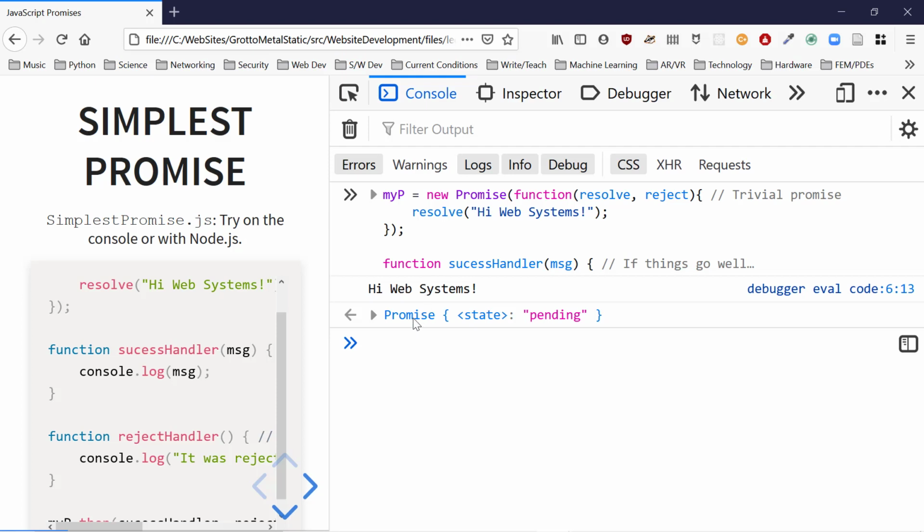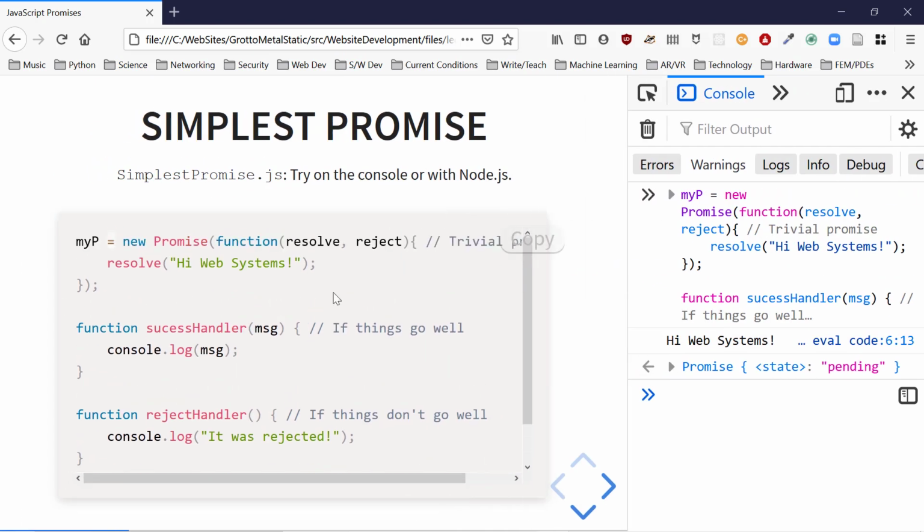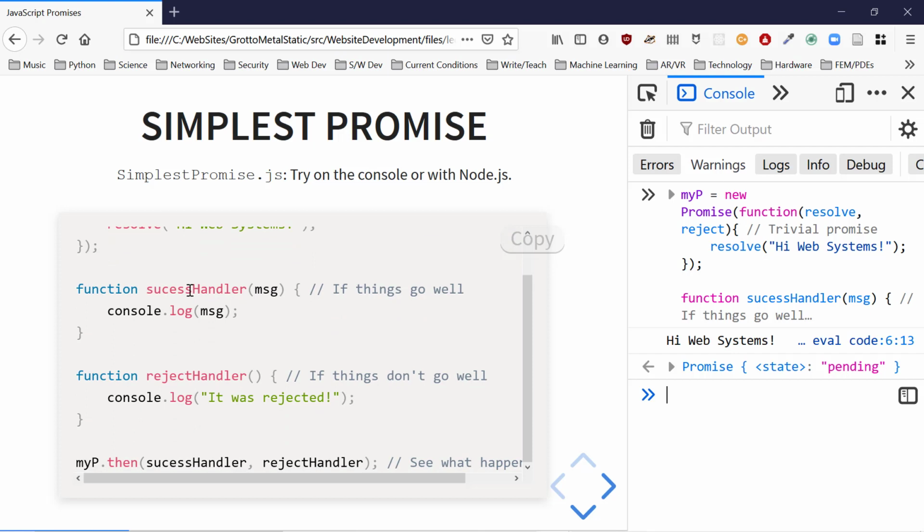But before then, we called new promise. That's the only thing that we called, right? New promise is something we called, and we assigned it to myp. This is a function definition. This is a function definition. This is also a call here. Down here, this isn't assigned to any variable, so it's going to return something. What's it going to return? It returned a promise with state pending.